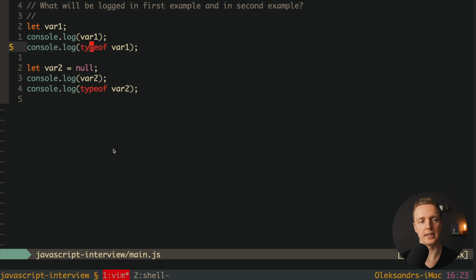And here after this, we are console logging the type of this variable, and the name of the type will also be undefined. And here we have our second example where inside our variable 2 we assigned the null value. And here we are console logging var2, and as you can understand, here we have our value null. This is what we will see on the screen. But the type of variable 2 will be an object, because there is no such type as null. This is why the type of the variable is an object.